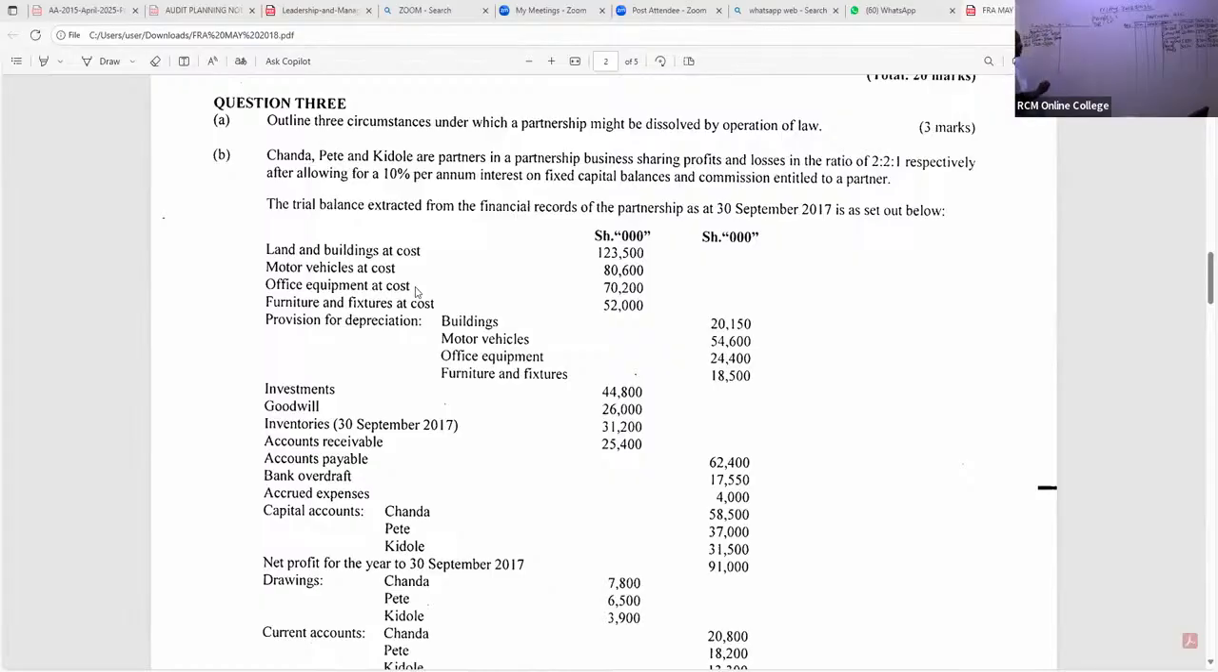24,400. So is there somebody who is able to give us this number for equipment? Anybody who is able to give us this number for equipment? Now they're not talking to me, these ninjas.